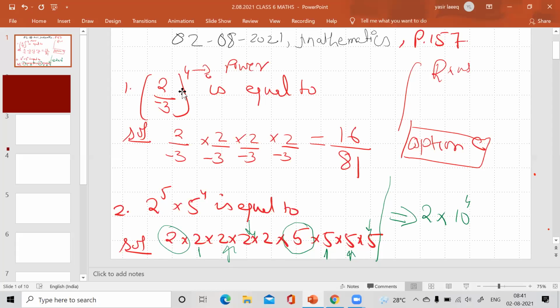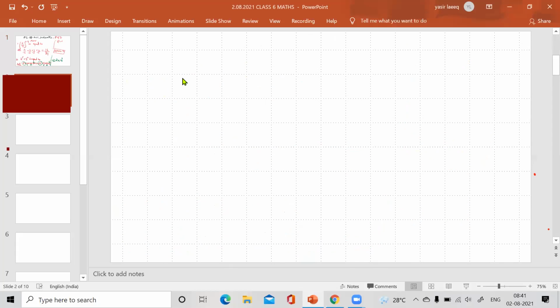So question number 3, I am telling this again. 2 raised to the power 5 into 5 raised to the power 4 is equal to.